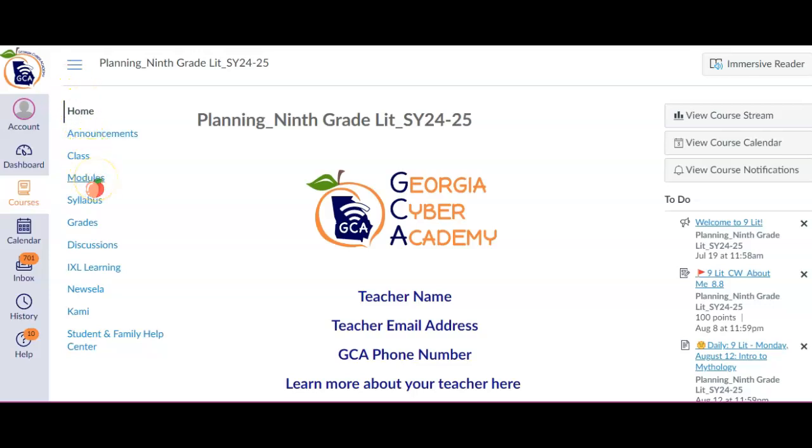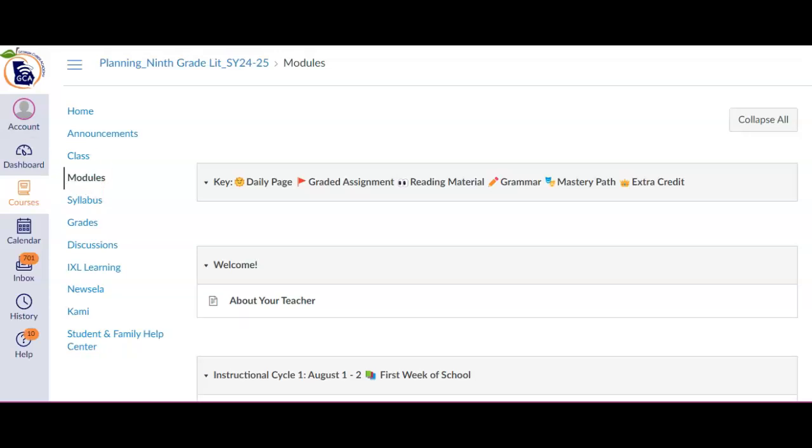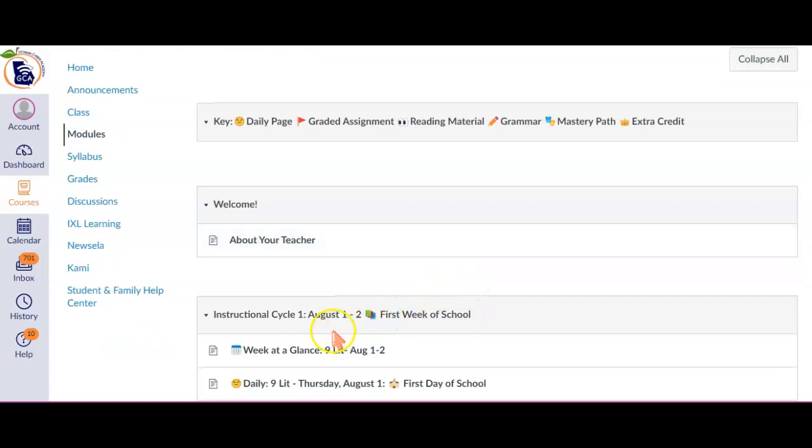So first I'm going to go to my modules, and the module I'm looking for is where I would find the content for August 14th. So I notice that each of my modules includes the dates for that module.